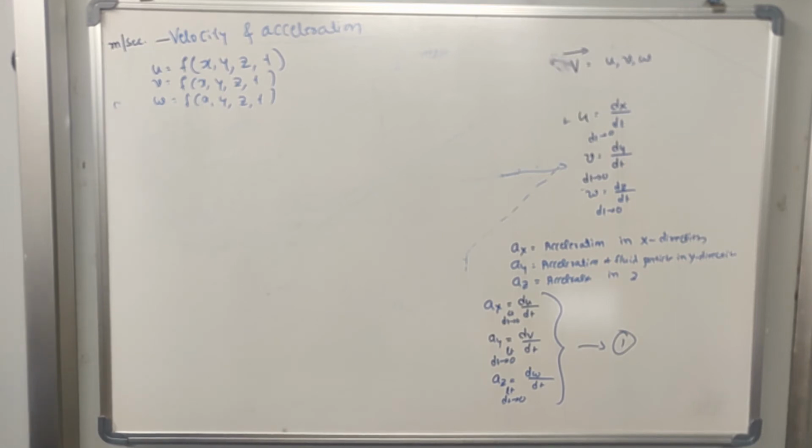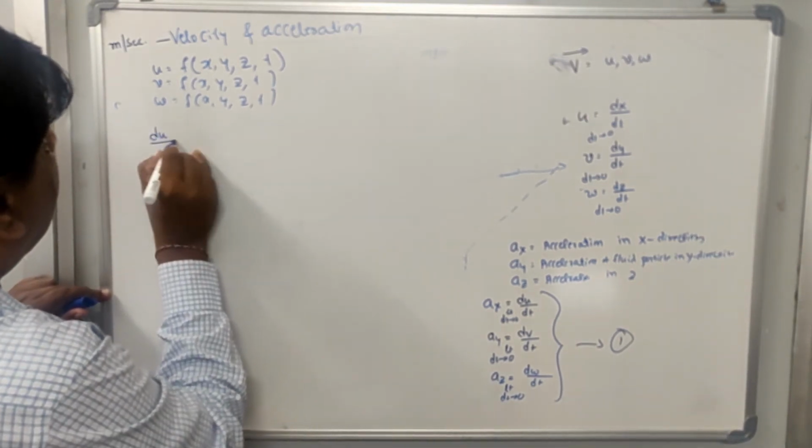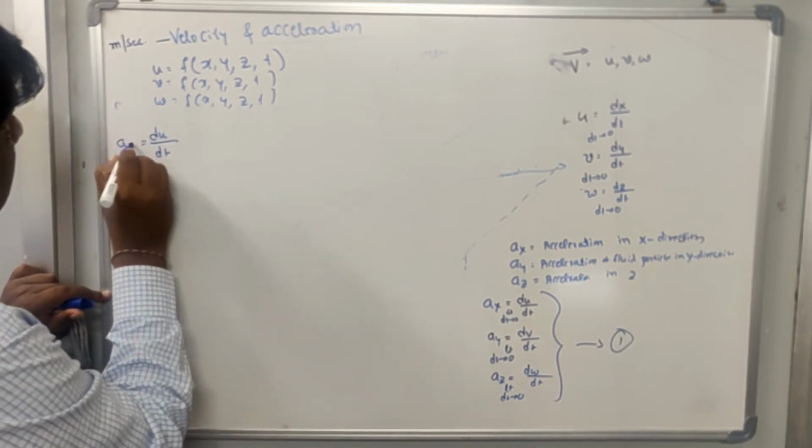Hence, the total derivatives. Let us take du by dt, which is nothing but Ax.